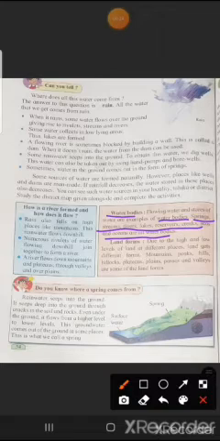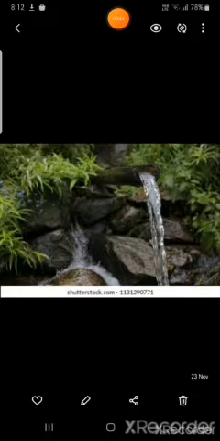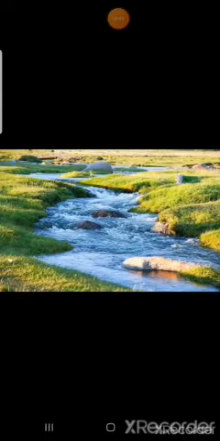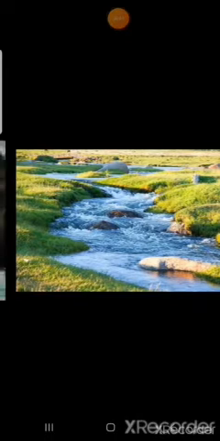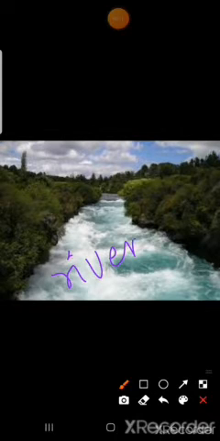Now I will show you pictures of all these examples. See here, children, this is an example of a spring. It is a spring. This is also a water body. Now see the next picture. What is this? It is a stream. Stream means small river. Streams. The next picture, it is rivers. This is rivers. These are all examples of water bodies.